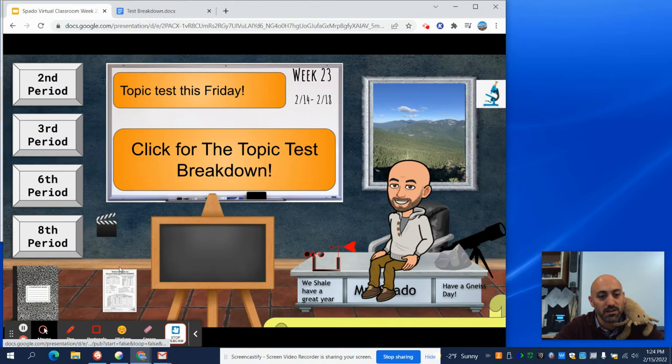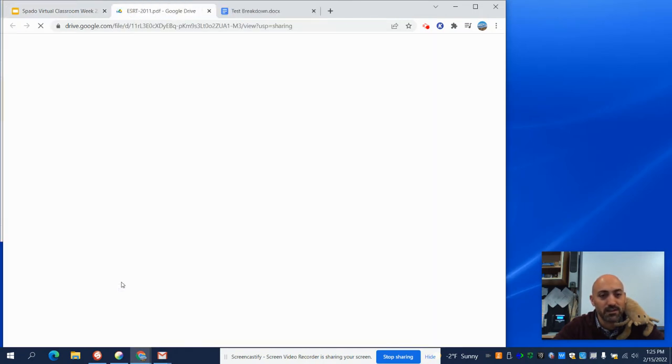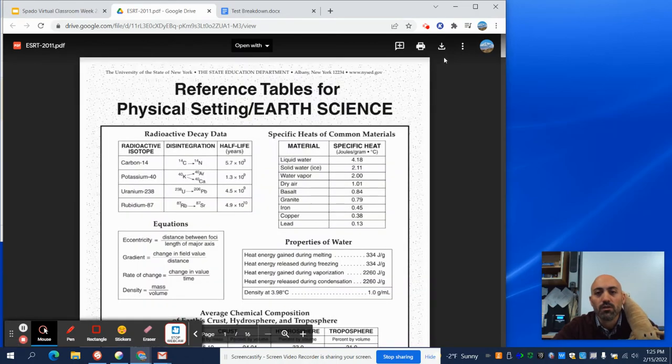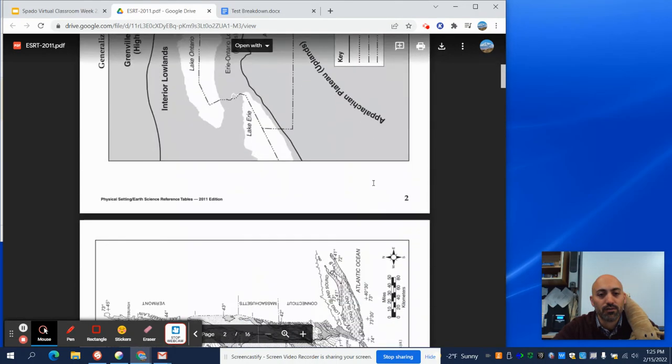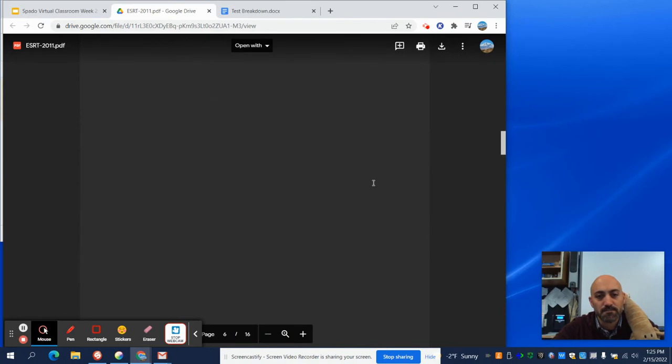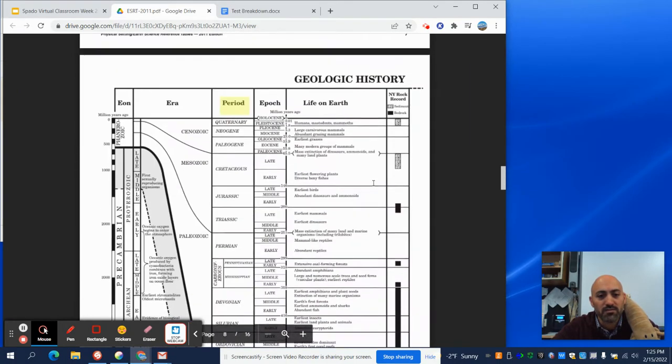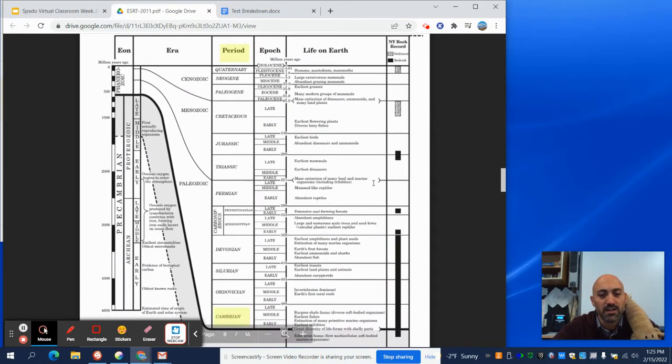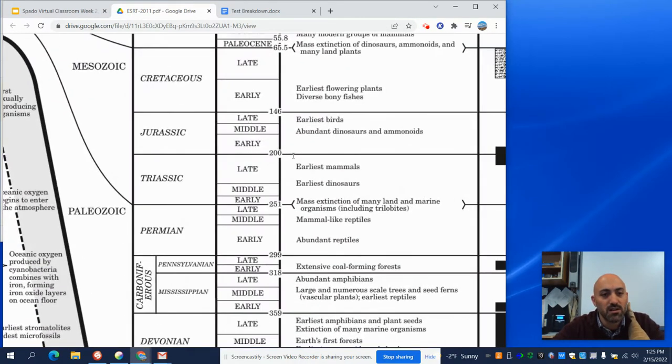Well, let's go to our ESRT. Click on this. Scroll right to page 8 and 9. Length of time of an era, of a period. I've got to use these numbers right here. So if I look at these numbers, let's use the Jurassic, for example. It's from 200 million years ago to 146 million years ago right there. So, hey Siri, what's 200 minus 146? It's 54. The answer for the Jurassic would be 54. You just subtract your numbers.